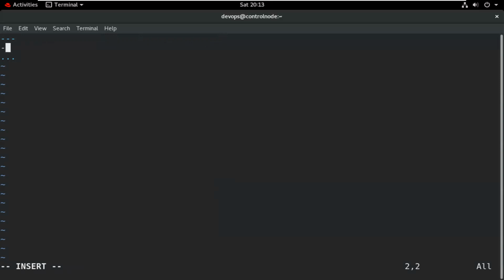Suppose we write hyphen, then one space, then type the name keyword just for the labeling, and I want to write what types of task we want to write here. Suppose we write, this is my test playbook.